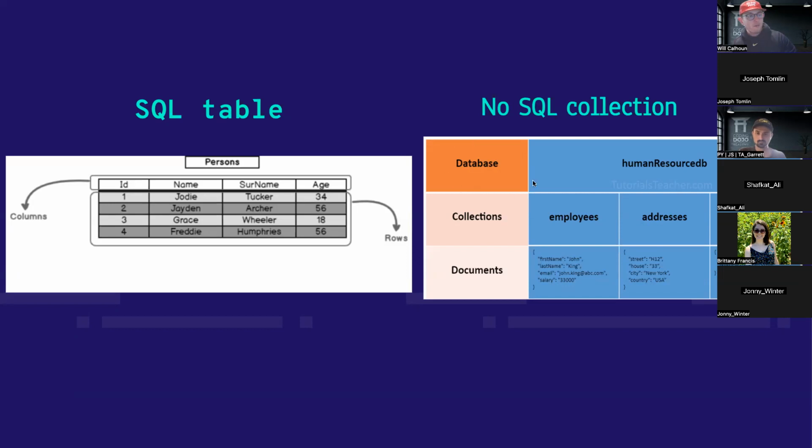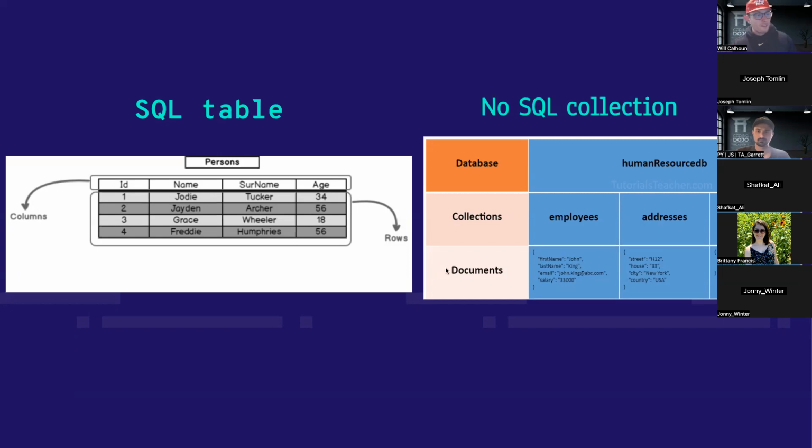So here, we've got our database, and we're going to have a database within SQL too. But instead of what we call our table, our person's table, we've got what we call collections. So it's the same sort of thing. If I want all my employees, my addresses, my departments together in our non-relational database, we're using MongoDB, but there's a ton of different types within non-relational as well, including things that are not document-based like MongoDB. So this is not the only one. I just want to point that out.